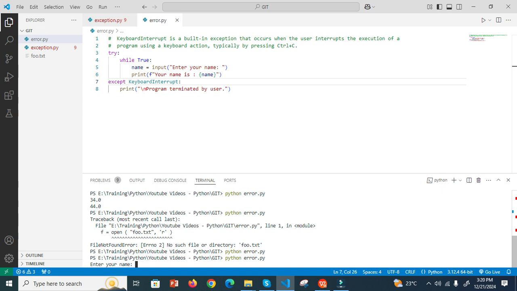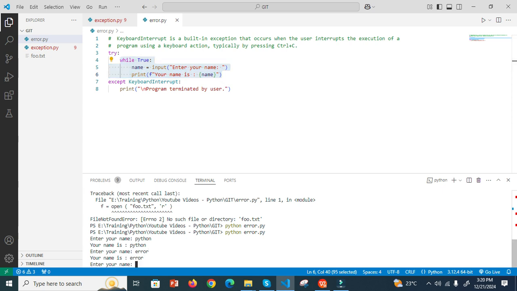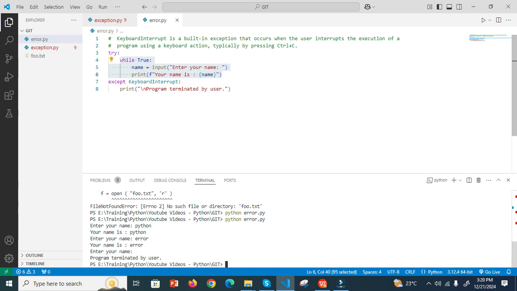It says enter. Now I say enter Python. Now it displays Python. Again it is asking me the name because the while loop is executing here. The while loop keeps on executing. Now again I type error. Again it is asking. Now I am going to press Ctrl C.